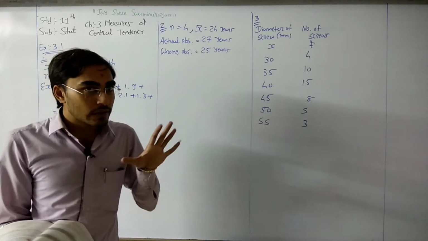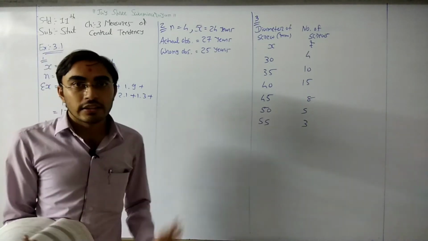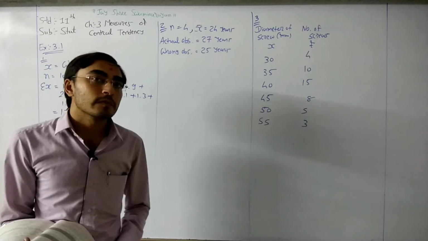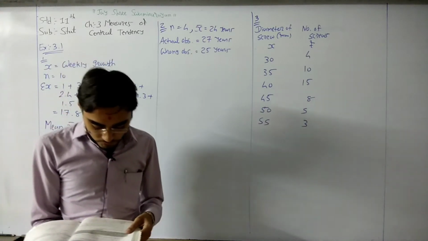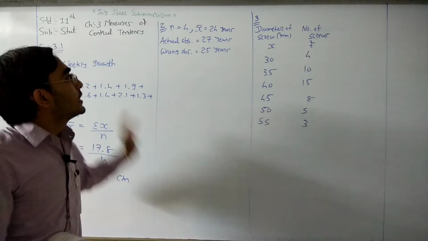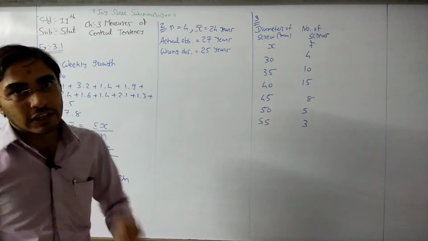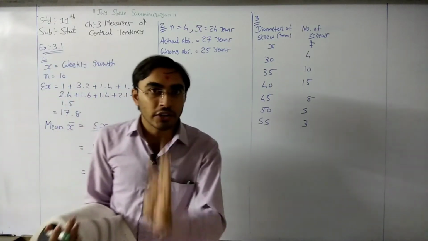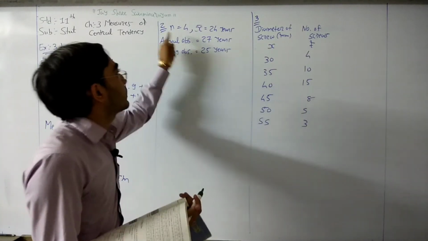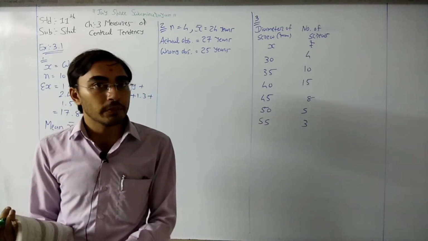So first of all we need to do this correction and check our answer for the mean. If it is less than 25, then they can participate in the race. First of all, we just need to find the correct mean. Here it is given that the mean age of 4 participants, so n is equal to 4. Total 4 observations are there.